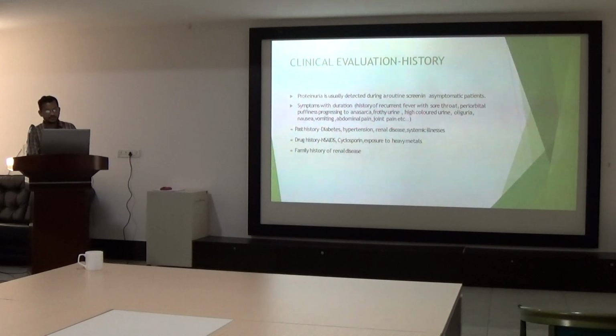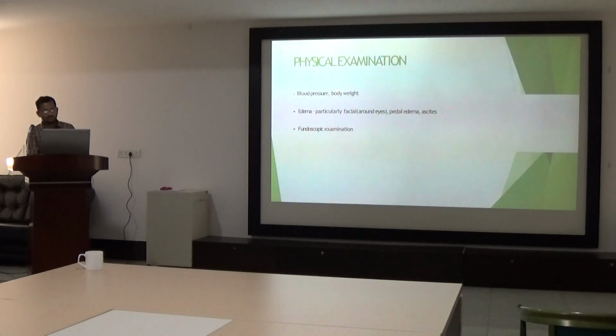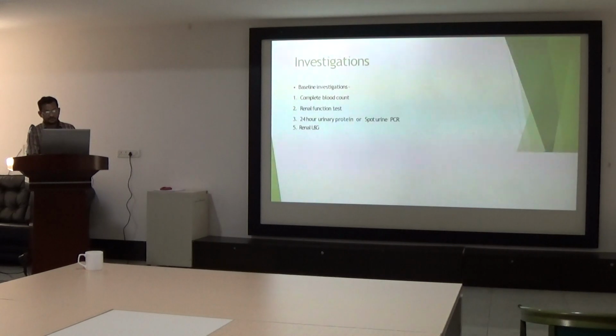We have to ask the drug history, like NSAIDs, cyclosporine, any heavy metal exposure. We have to ask the family history of renal disease. We have to do the physical examination, like blood pressure and body weight, because obesity can cause FSGS, that is focal segmental glomerulosclerosis. We have to check for edema, particularly facial, pedal, and ascites. We have to check the fundus for diabetic retinopathy when the patient has associated nephropathy. In the case of proteinuria, baseline investigations should be done, like CBC, renal function test, 24-hour urine protein or spot urine PCR. We have to do an ultrasound also.